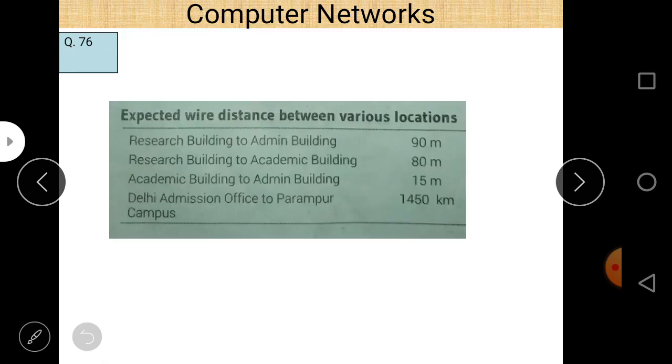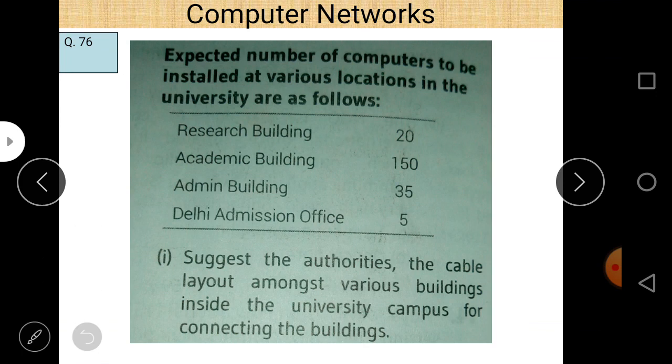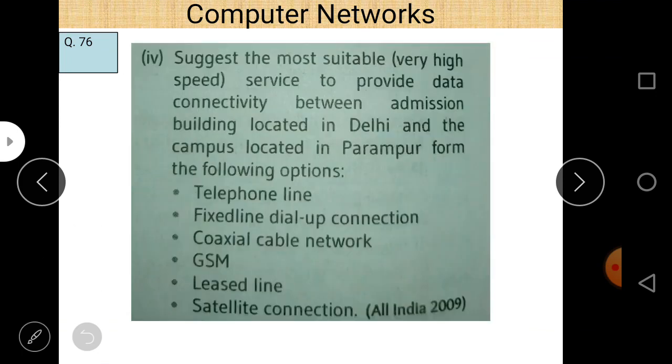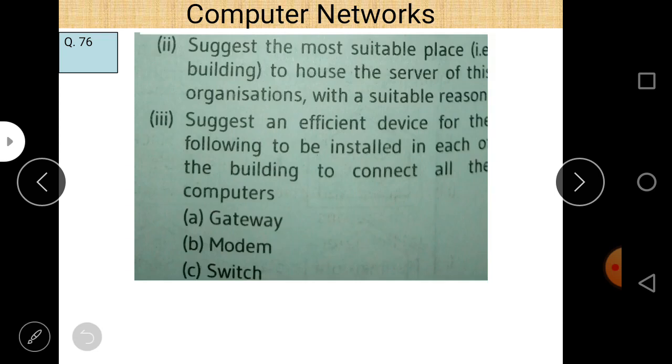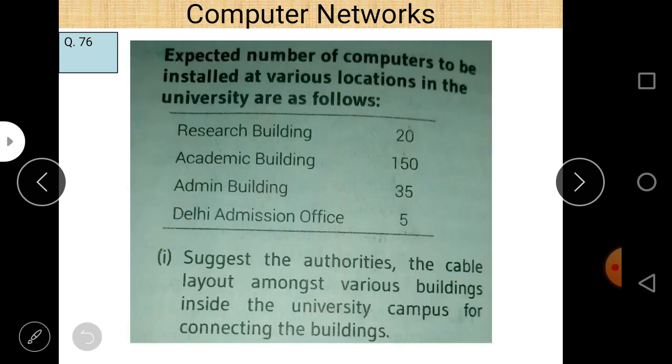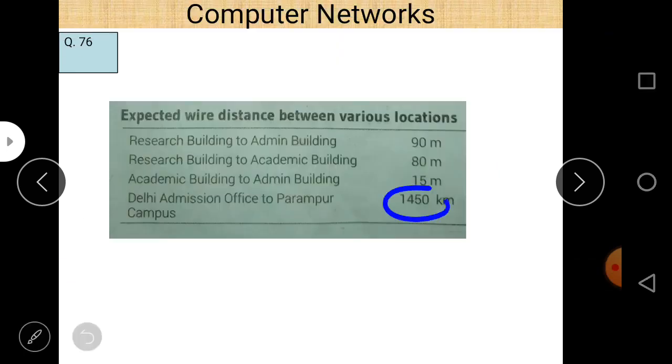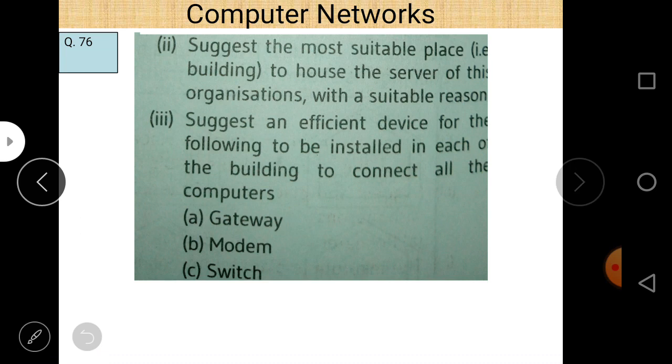This is question number 76 here. Next, part number 4. Suggest the most suitable very high speed service to provide data connectivity between the admin building located in Delhi and the campus located in Parampur from the following options. To check the options, let us check the distance between these two, and the distance is around 1450 kilometers. Now let us check the different options.